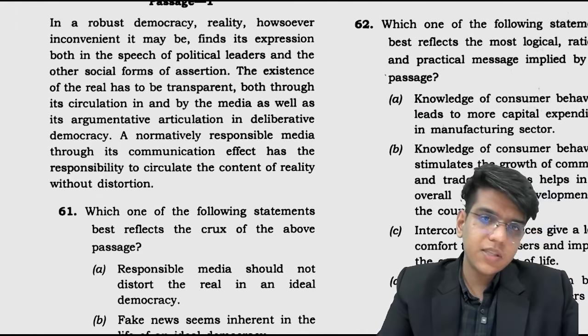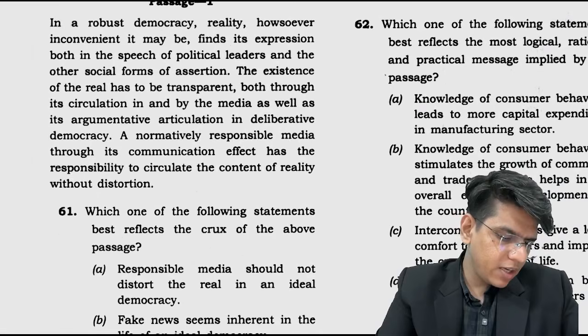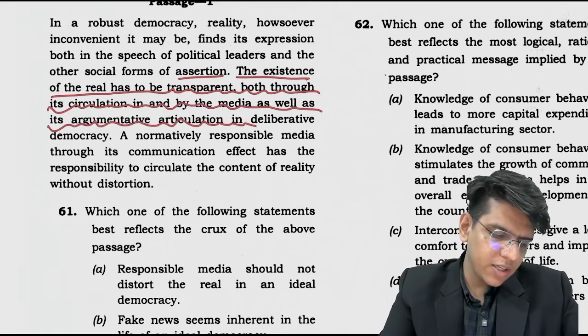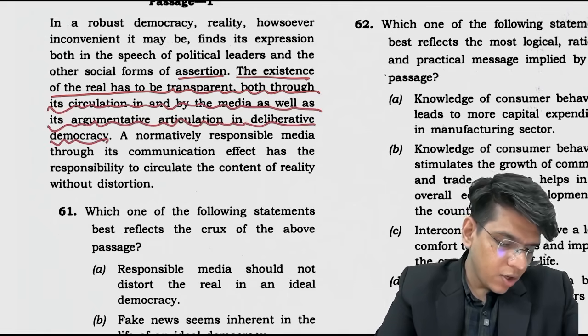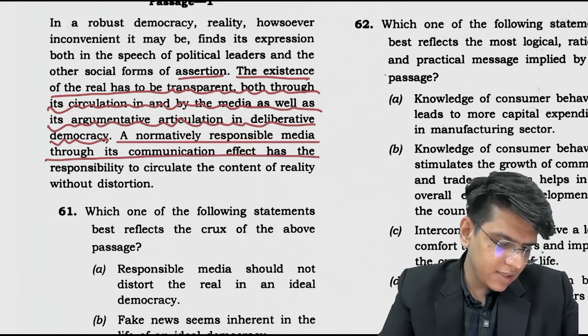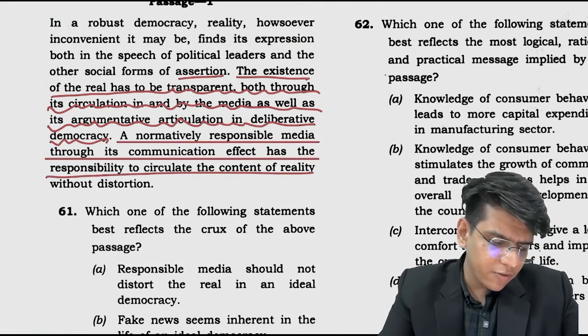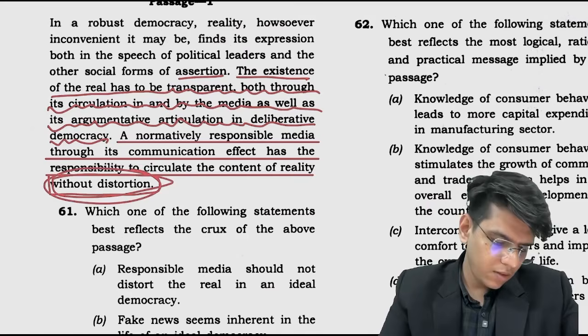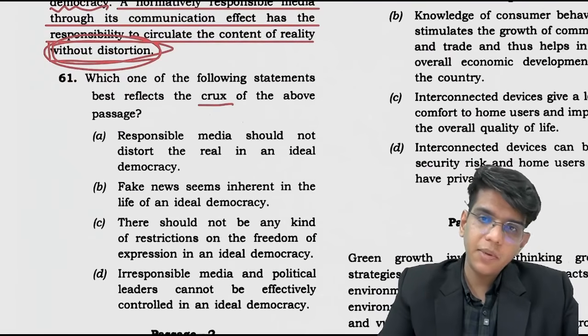In a robust democracy, reality, howsoever inconvenient it may be, finds its expression both in the speech of political leaders and the other social forms of assertion. The existence of the real has to be transparent both through its circulation in and by media as well as its argumentative articulation in deliberative democracy. A normatively responsible media, through its communication effect, has the responsibility to circulate the content of reality without distortion. Which of the following is the crux, the main argument?